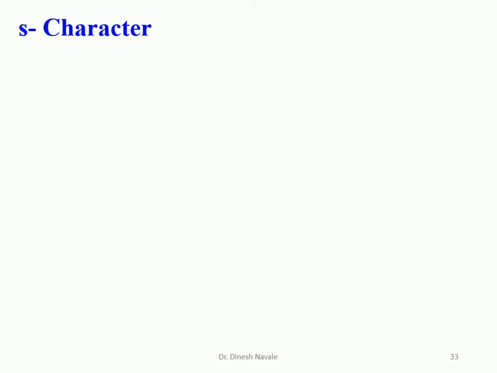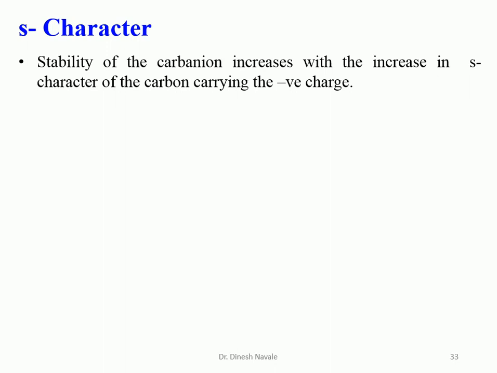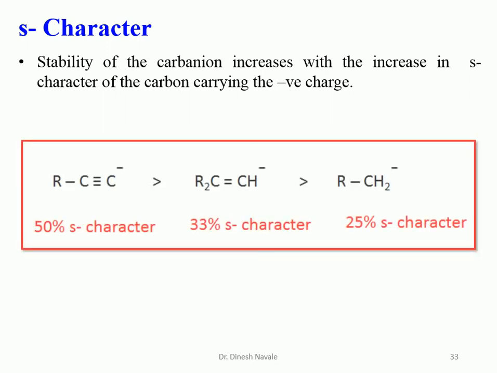The third factor which decides the stability of the carbanion is the percentage of s character. The stability of the carbanion increases with an increase in the s character of the carbon atom. So as s character increases, the stability of the carbanion increases. This is sp3 hybridization, this is sp2 hybridization, and this is sp hybridization. In sp hybridization, the percentage of s character will be 50%, whereas in sp2 hybridization, the percentage of s character will be